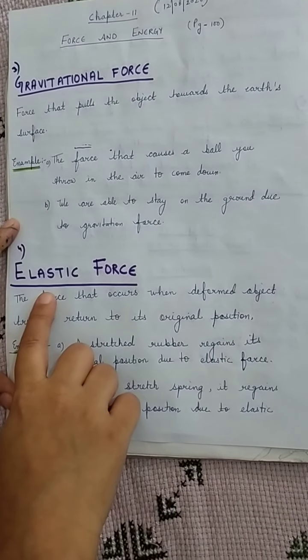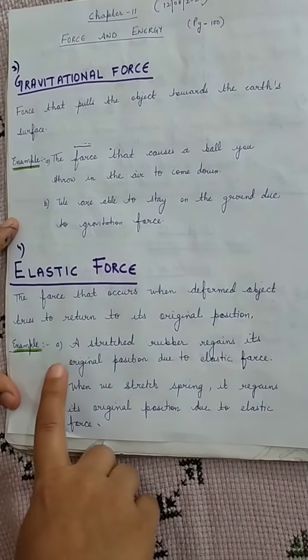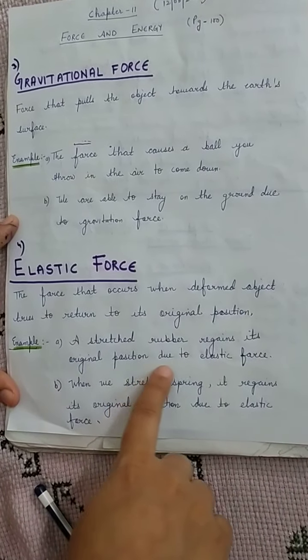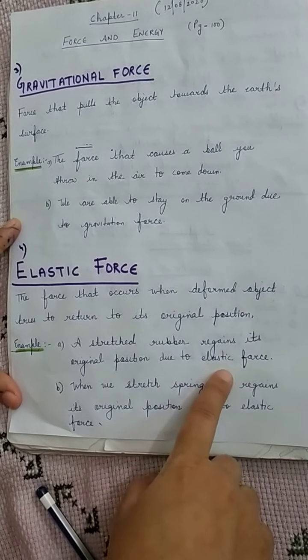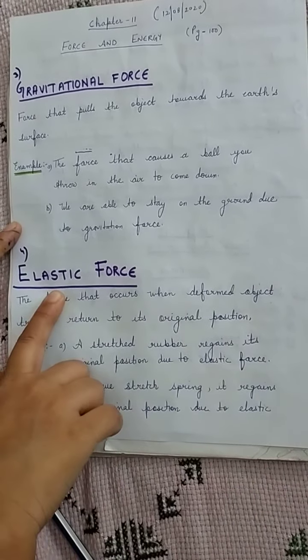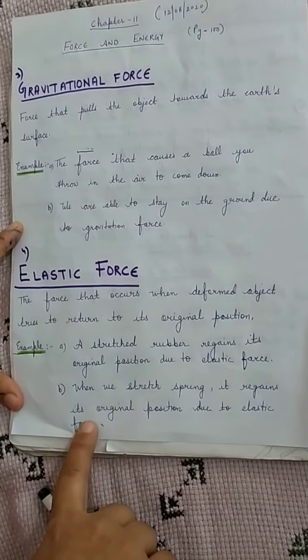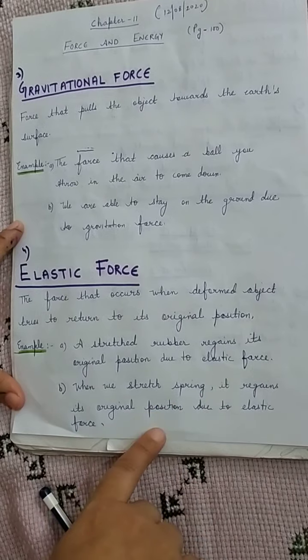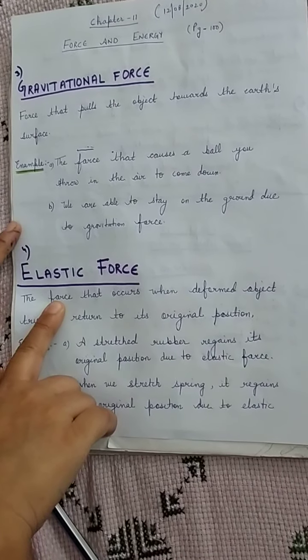That is elastic force. Now examples. A stretched rubber band regains its original position due to elastic force. If you stretch any rubber band, it will come to its original position due to elastic force. Second is, if we stretch a spring, it will also regain its original position due to elastic force.